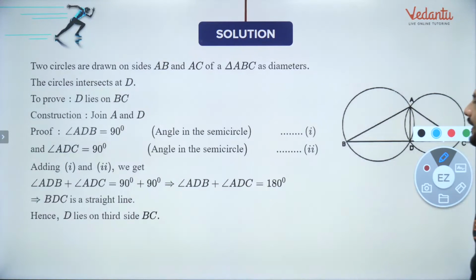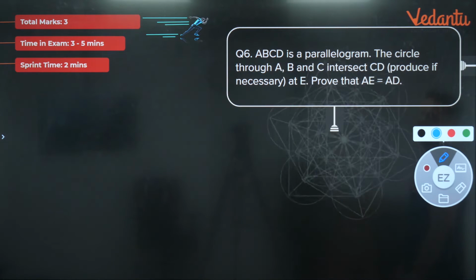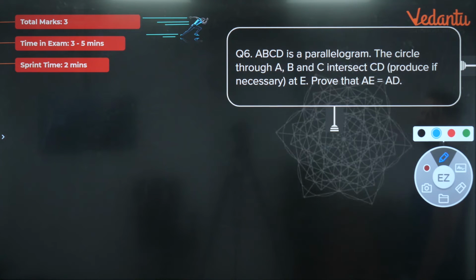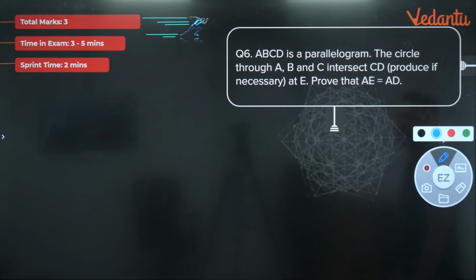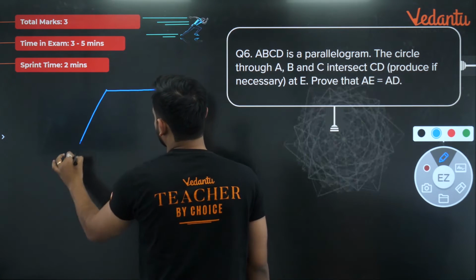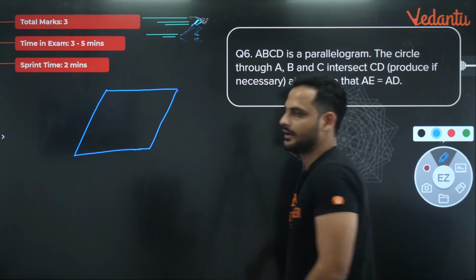So the next question we have, this is the proof one more time. If you want, you can see this proof also. The next question is this: ABCD is a parallelogram. The circle through A, B and C intersects CD, produced if necessary, at E. Prove that AE is equal to AD. Now what this question is saying, bachon, is that you have a parallelogram ABCD.